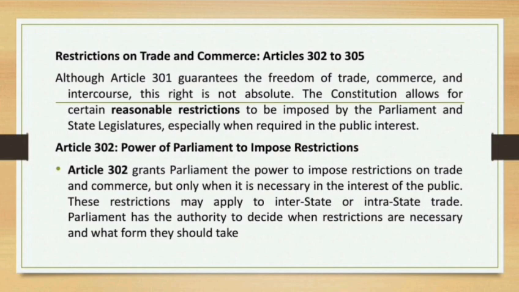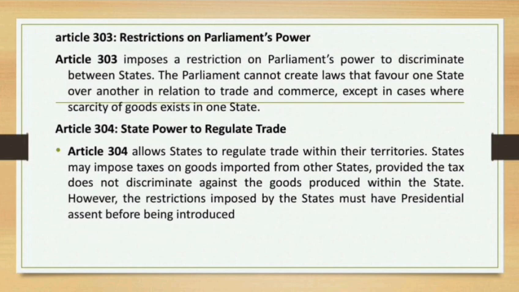And let's move on to Article 303, restriction on Parliament's power. Article 303 imposes a restriction on Parliament's power to discriminate between states. Parliament cannot make a law that favors one state over another in relation to trade, commerce and intercourse, except in cases where scarcity of goods exists in one state. These are the main ingredients on which we can challenge in the High Court or Supreme Court of India.